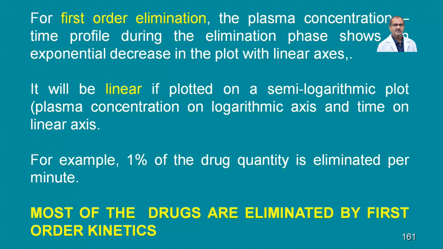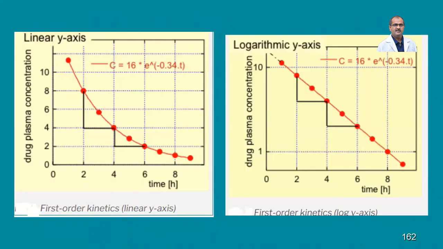For example, 1% of the drug quantity is eliminated per minute, and most drugs are eliminated by first order kinetics, just like the water tank. Please remember the example of the water tank. More and more water, more and more excretion, means more force of excretion. So about 90% of drugs are excreted through first order kinetics. Number 1 means most of the drugs. Zero order means very few, and alcohol is the classical example. Hope you remember it very well.